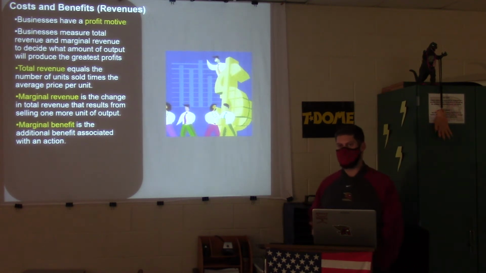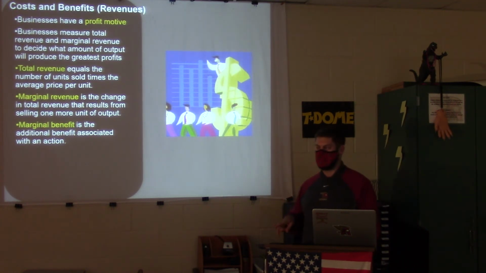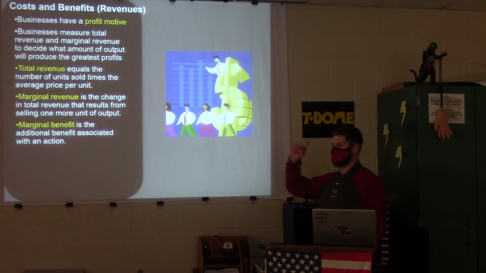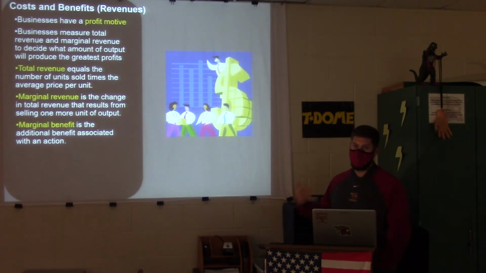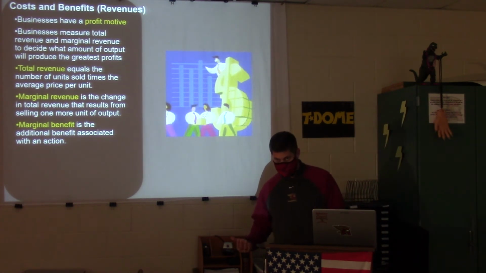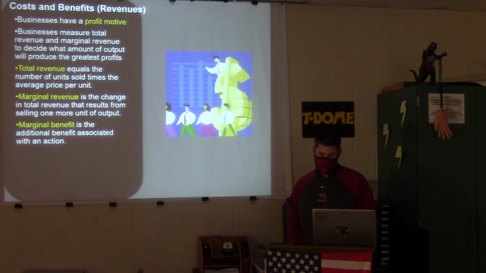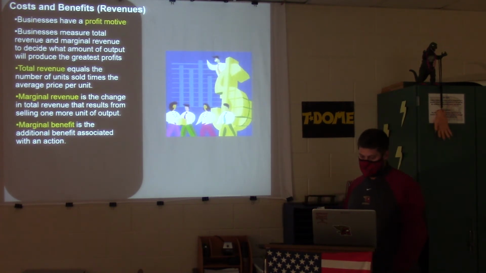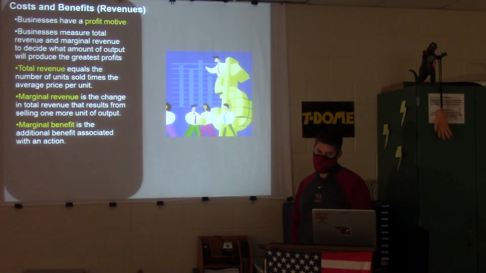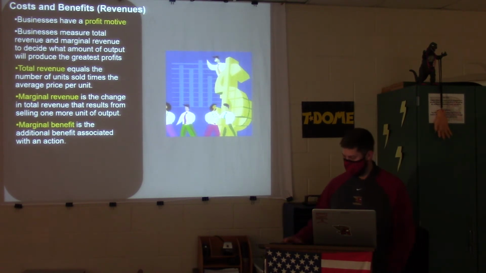So let's just go back to the PlayStation 5. It costs $103 to make it. $599 is what we're selling it for. We are making close to $500 per unit. That would be marginal revenue there. Marginal benefit, the additional benefit associated with an action, which would probably be profit.